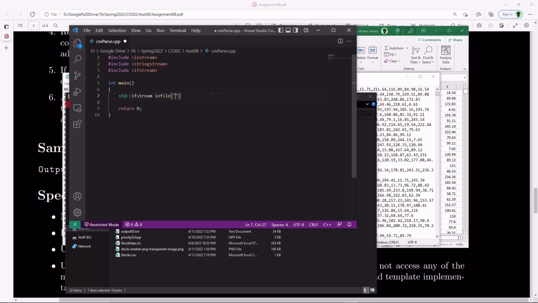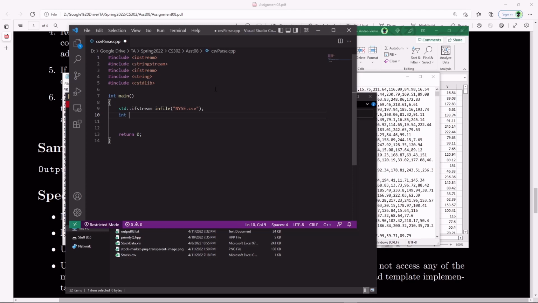I'm going to hard code this. I think I have it as New York Stock Exchange.csv. Okay, like that. I'll include string as well, just to be safe, since I might use a string function. I'm also going to include cstdlib. All right, now we're going to read in one line from this file. So I'm going to create a counter.